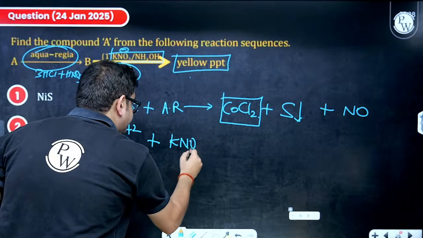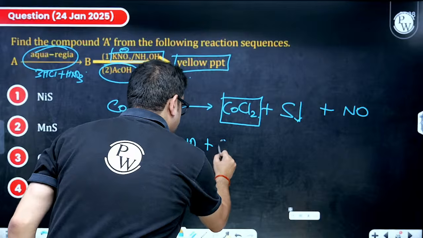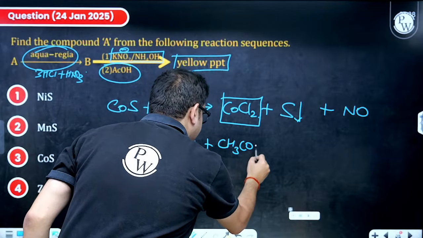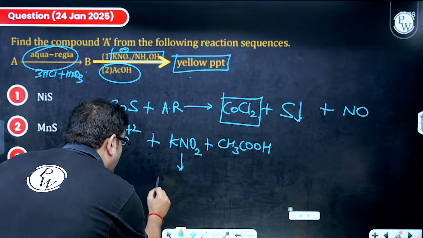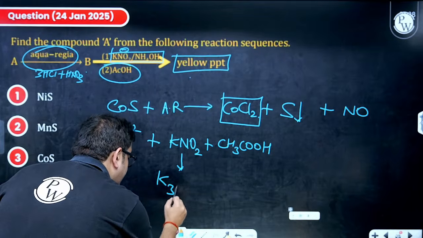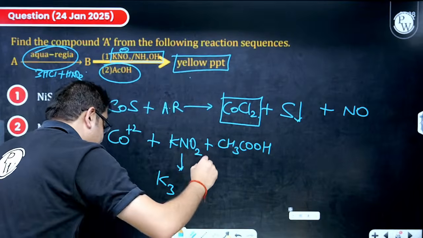Good reaction. This is happening in mild acidic condition, so this is happening in presence of acetic acid. And what is this supposed to form, sir? It is forming K3, potassium 3, because the complex is having +3 oxidation state.